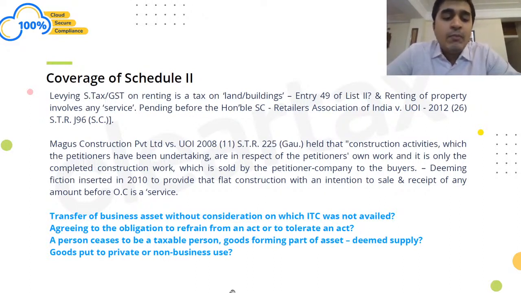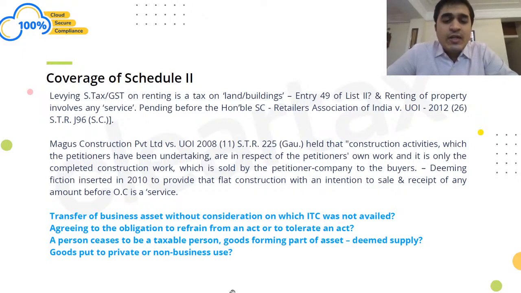So one may hold the view that liquidated damages are not chargeable to tax. Whereas the department in a number of cases has said that agreeing to the obligation to refrain from an act would be chargeable to tax, wherein liquidated damages would also be covered, and it would be chargeable to GST. But since it is covered in Schedule 2, this can be litigated in future.